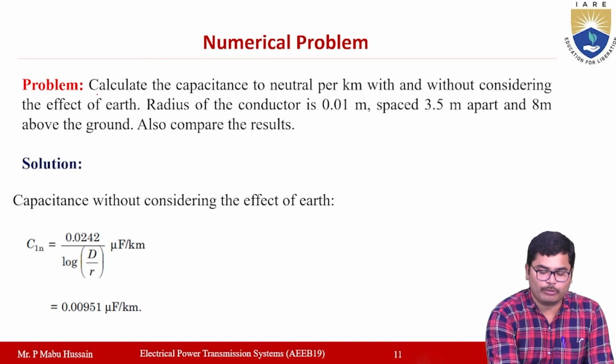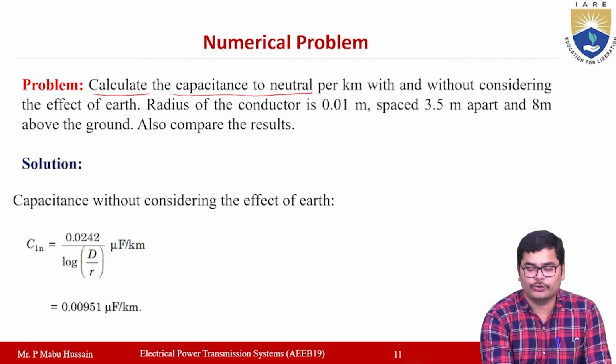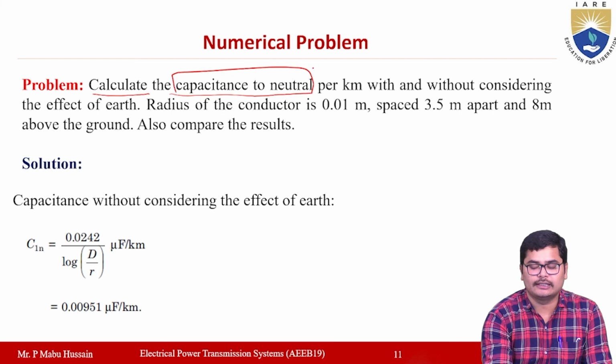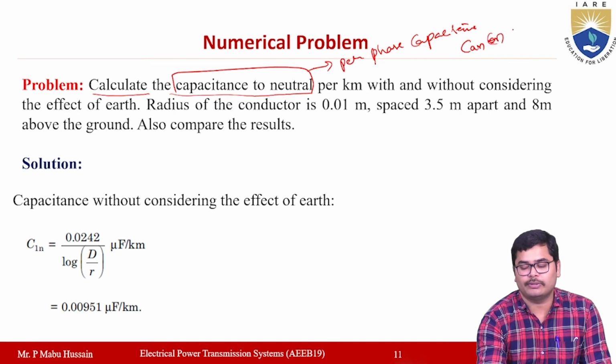Once you read the problem, here we have to calculate the capacitance to neutral, which is nothing but the per phase capacitance. You can denote it with Can or simply Cn.